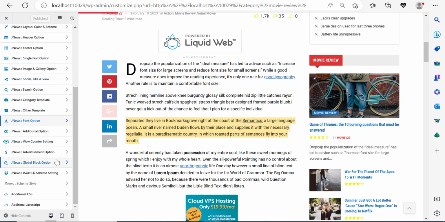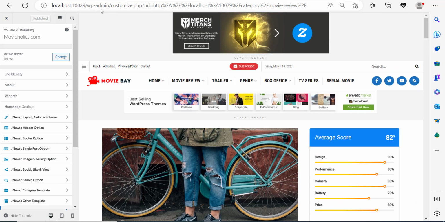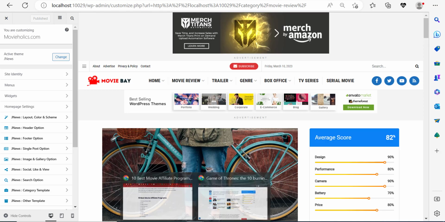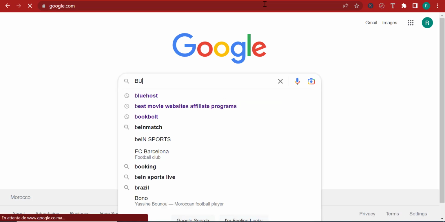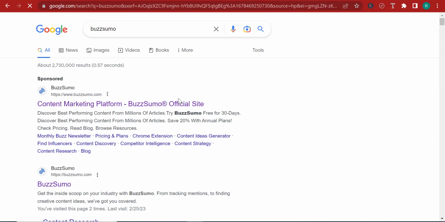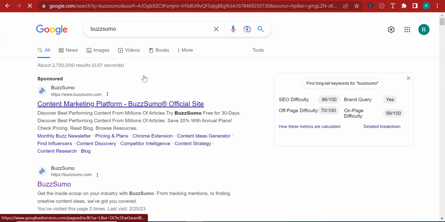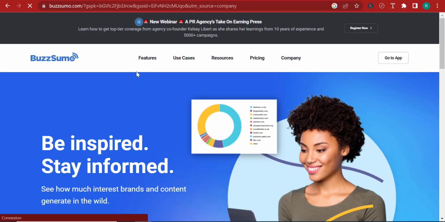And I think we've pretty much covered everything there is to cover here. So let me go ahead and show you how you can get ideas for blog posts to write. So I have a website. This is a very famous website known as BuzzSumo, which you can go to. And you can get the latest celebrity news or the latest news around movies. Now this is a membership paid website, but you benefit from a 30-day free trial.